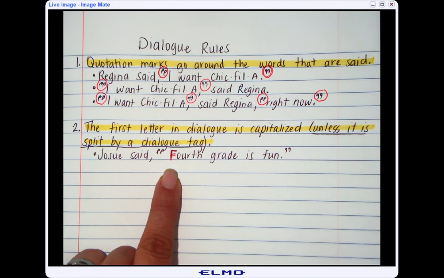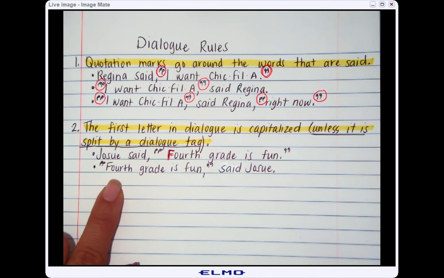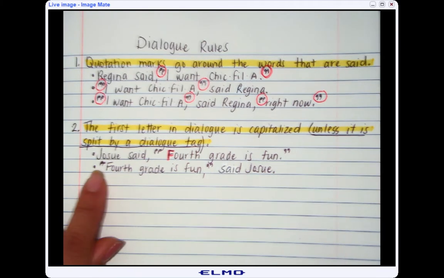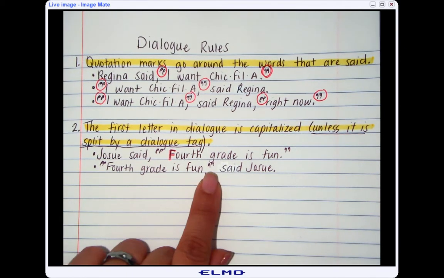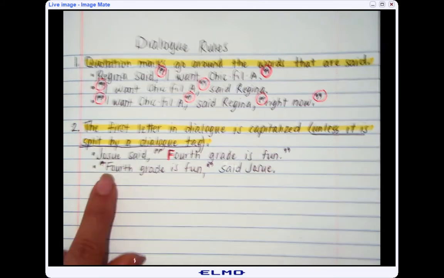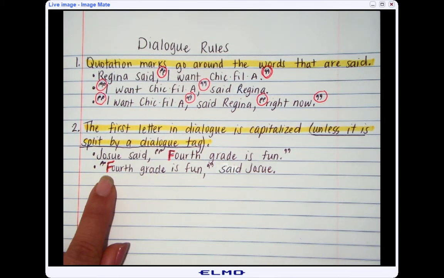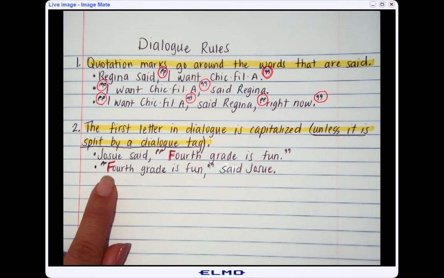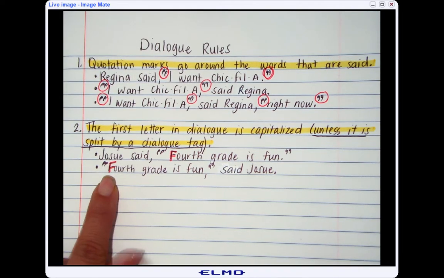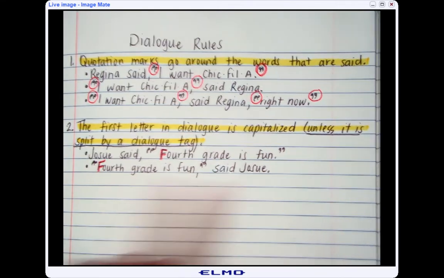In the next example I'm going to do, it's going to have the dialogue tag at the end. Okay, so again, we're following the first rule of having the quotation marks before the first word that is spoken and after the last word that is spoken. And then we have to follow the second rule of capitalizing the first word of the dialogue, which is fourth. And in this case, it is capitalized not only because it's the first word of the dialogue, but also because it is the very first word of this entire sentence.